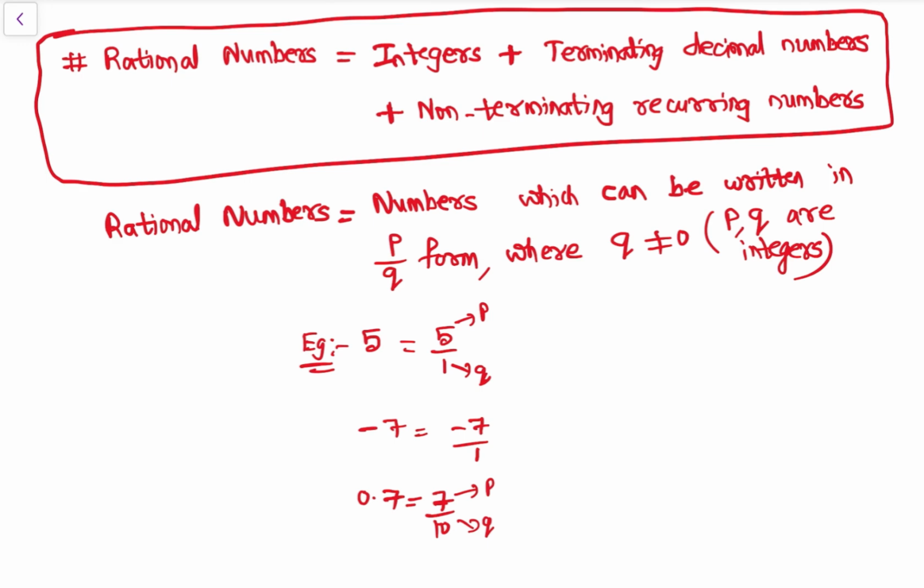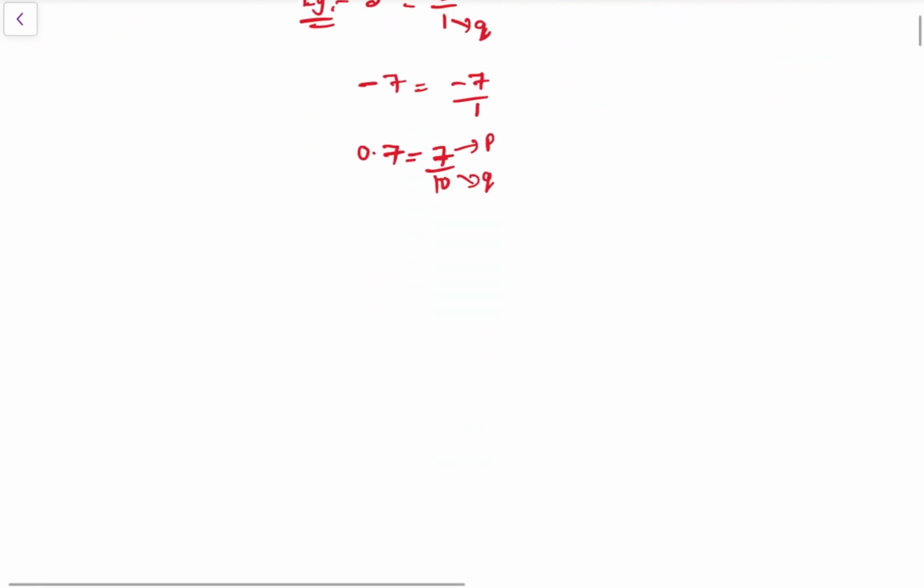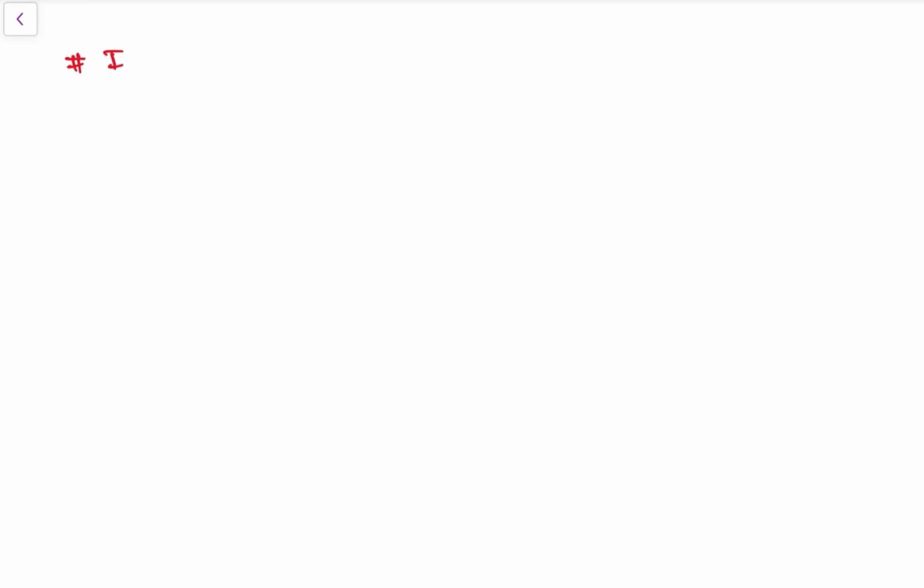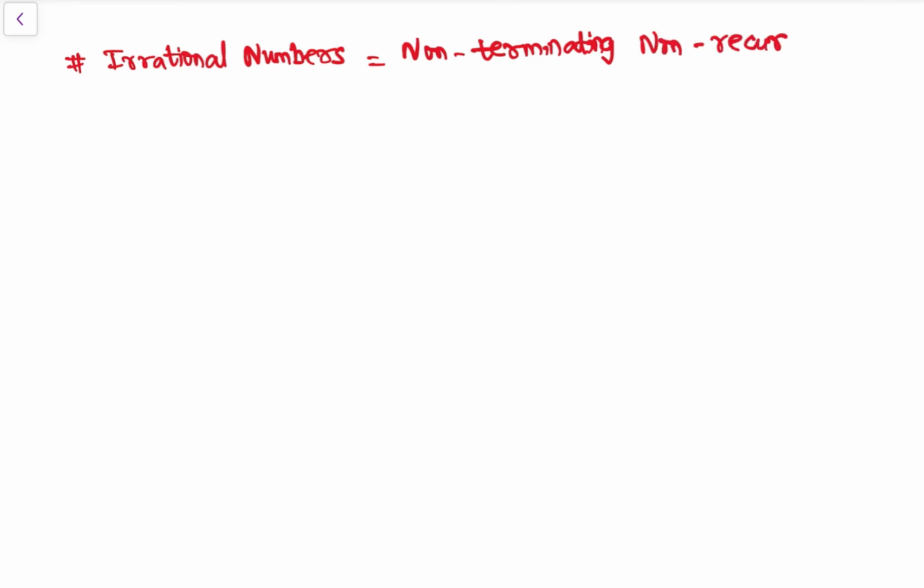Now let's understand irrational numbers. Let's write it down. Irrational numbers are non-terminating, non-recurring decimal numbers.